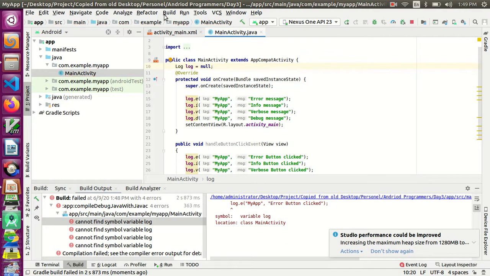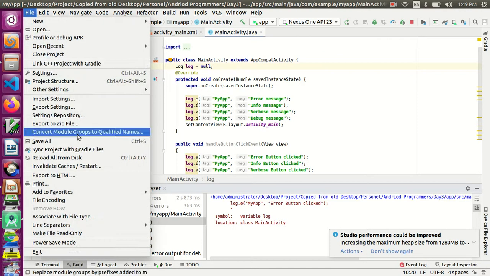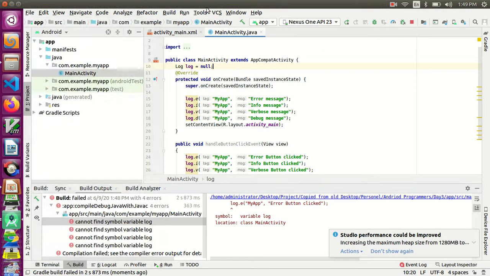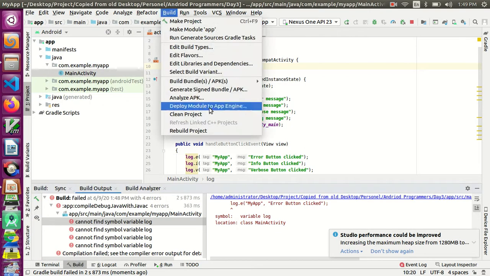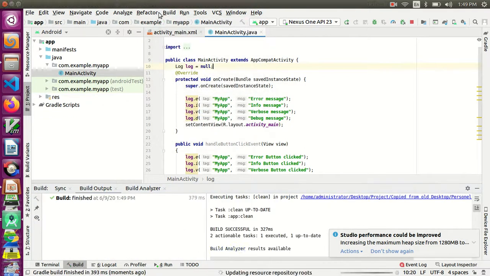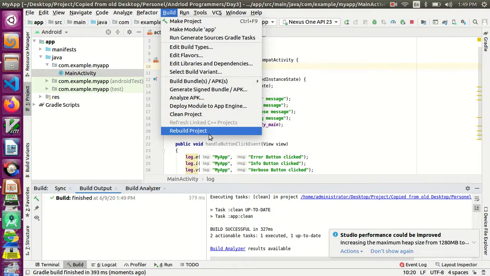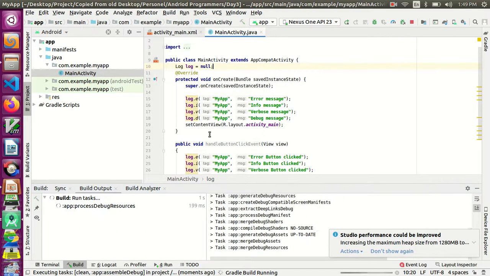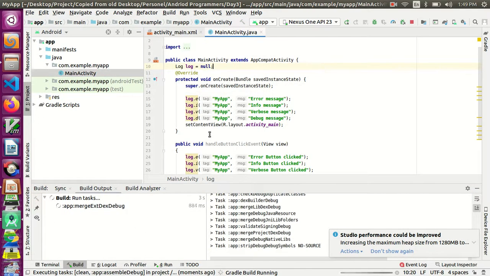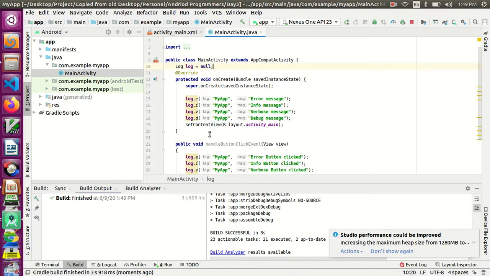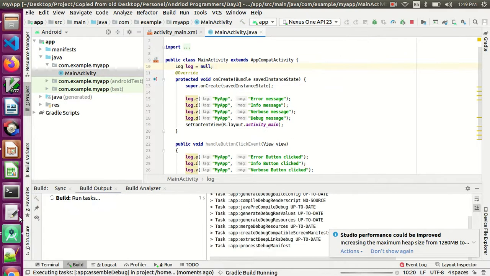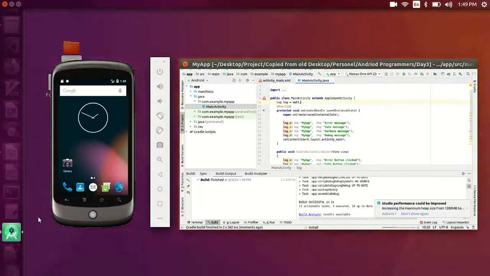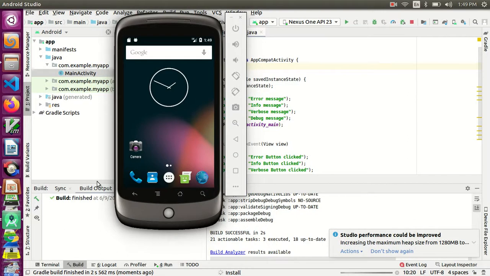Now it will be alright. So I am rebuilding. Hopefully now it's successful and we can run and we can see our application.